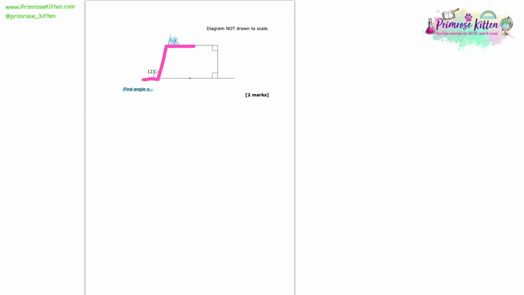Now we need to be careful here though, because at GCSE they do not want you using phrases like Z angles. We need to use the proper technical name for it. So a Z angle like this is actually called an alternate angle. And the way that I always prompt myself in my head with that is I sort of think, oh, A to Z, which I know is literally just nonsense. But A to Z gives us the Z angles. So alternate angle is that Z angle.